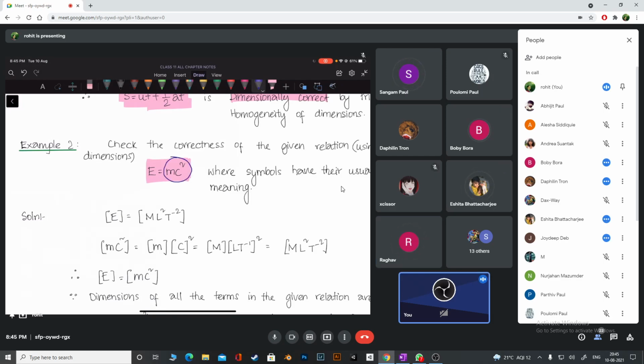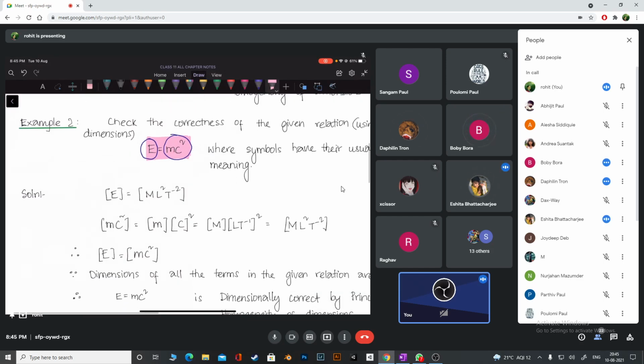This is a term and this is a term, no? On the left hand side we have one term, and on the right hand side we have one term. So we have two terms. We have to check the dimension of the left hand side first. Let's check all the terms.